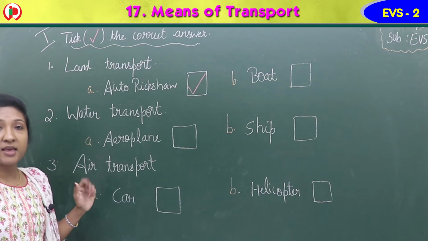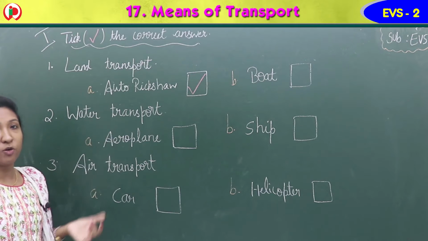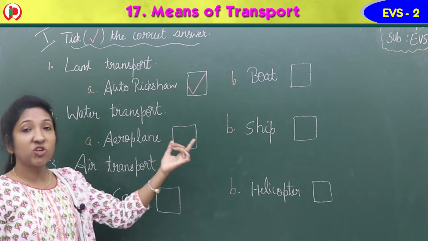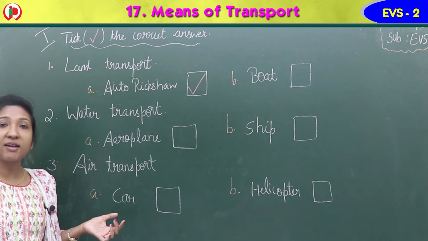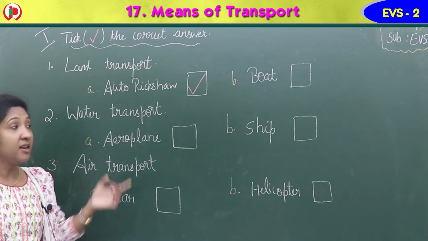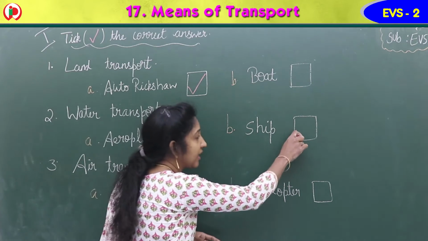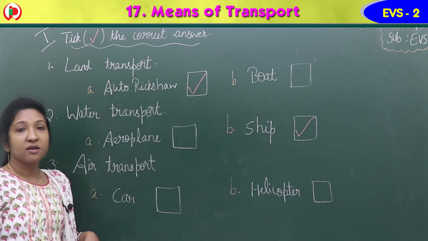Second, which is the second question? Water transport. Option A, aeroplane. Option B, ship. So among this, which is the water transport, children? Option B means ship. So you have to tick a mark in the square box there.